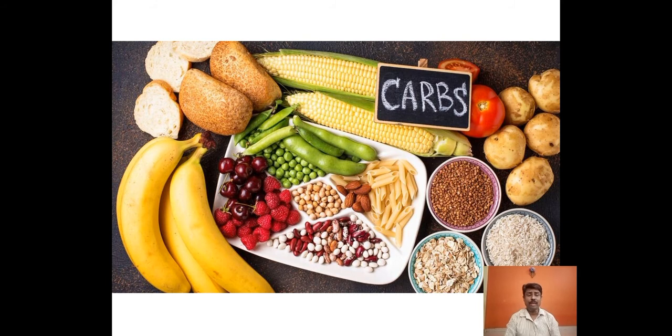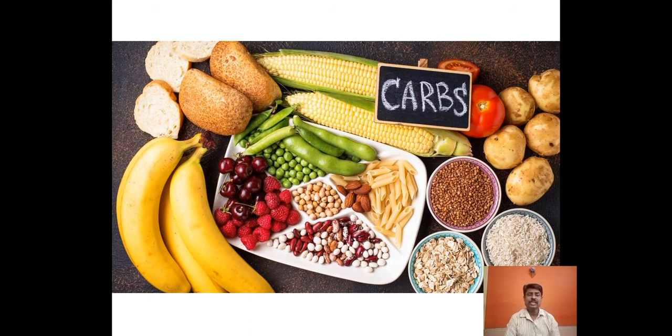So where are the carbohydrates present, in which food are they maximum? Generally the carbohydrates are maximum in cereal grains, potato, corn, peanut, bread, banana, cherry, strawberry.